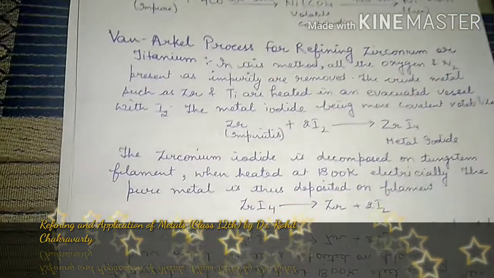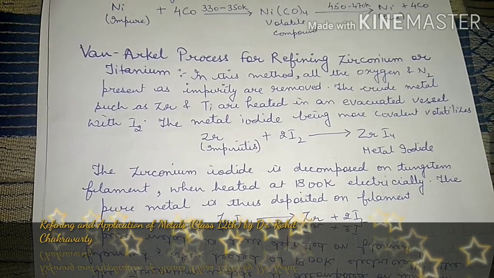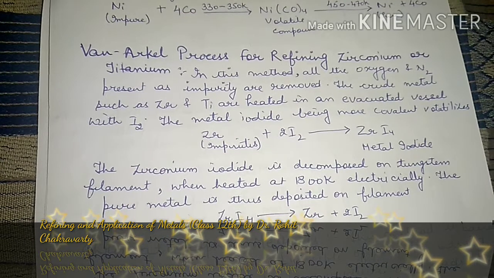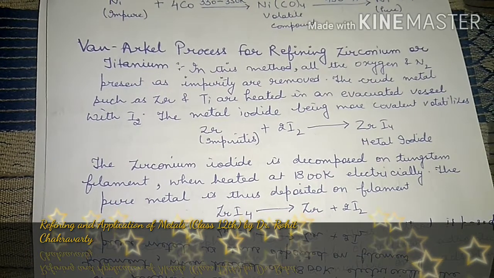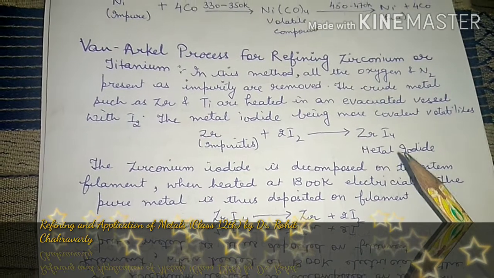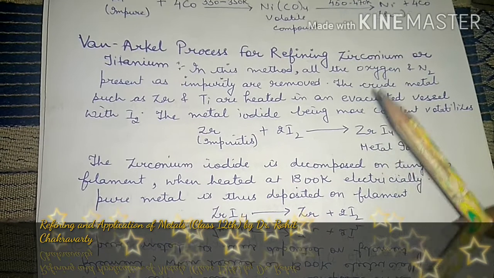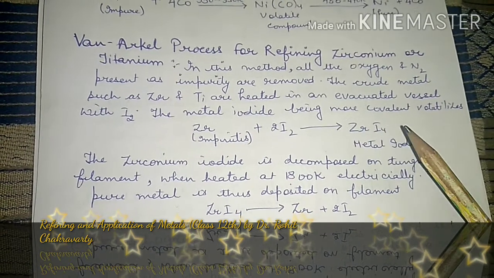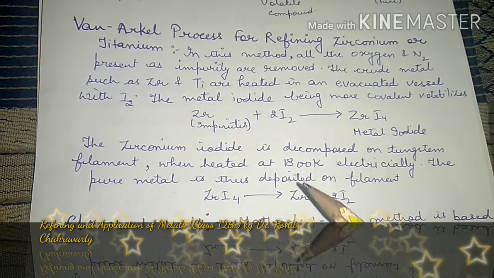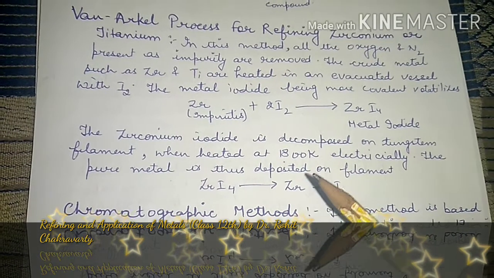Alright, next one is the Van Arkel process for the refining of zirconium or titanium to obtain the pure metal. In this method, all the oxygen and nitrogen present as impurities are removed. The crude metals such as zirconium and titanium are heated in an evacuated vessel with iodine. So there will be formation of zirconium iodide complex. This is a metal iodide, the metal iodide being more covalent, volatile. The zirconium iodide is decomposed on a tungsten filament when heated at 1800 Kelvin.